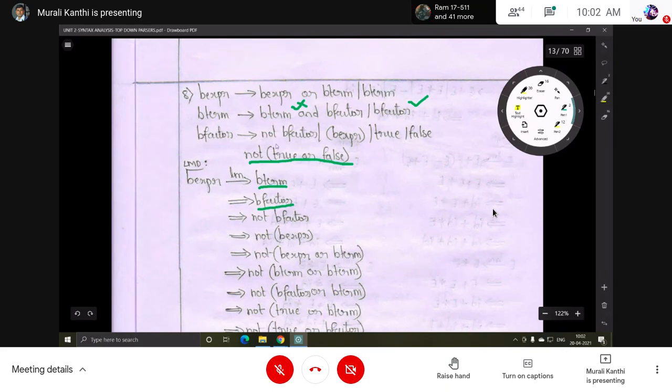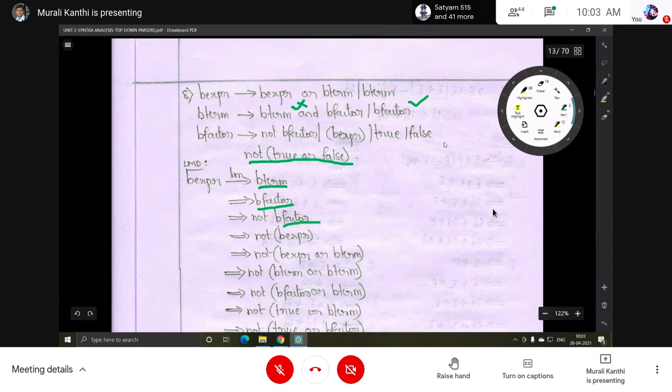Here B factor implies four options are there, and you can select any one of the options. But in the input string, not is there. So that's why take the first production for expansion, not B factor. Then which one is the leftmost non-terminal? B factor is a non-terminal, not is a terminal, so the non-terminal is required for expansion. So now B factor is expanded.